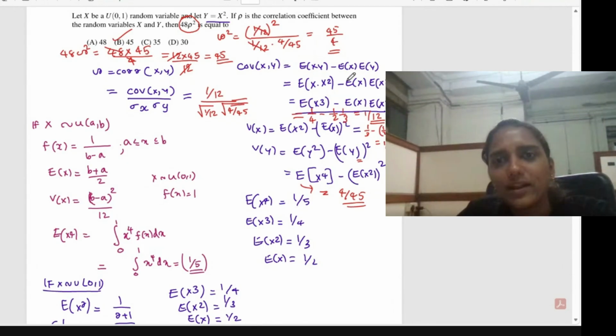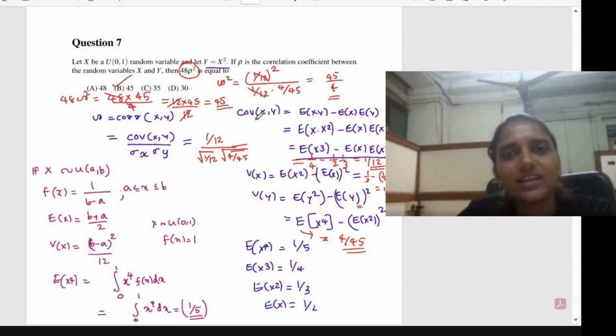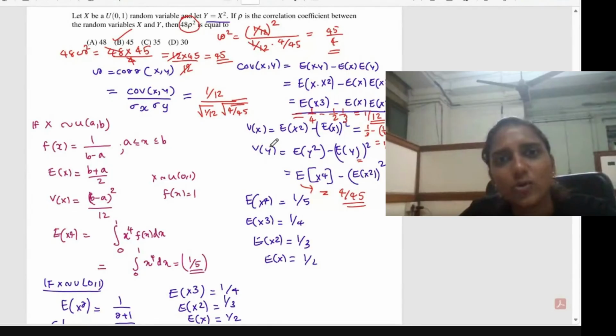So I hope we applied a lot of things here. The idea is the basic idea only, but you have to apply it in different ways to different questions. That is the only thing. The competitive exams are actually about how you are applying the theory that you learned. It is not about how much theory you know. It is all about how you formulate the question, how you apply the result to the questions. It also measures your calculation ability. You should be able to calculate without mistakes. That also you have to take care about. By practicing more and more questions, eventually all this will get cleared.